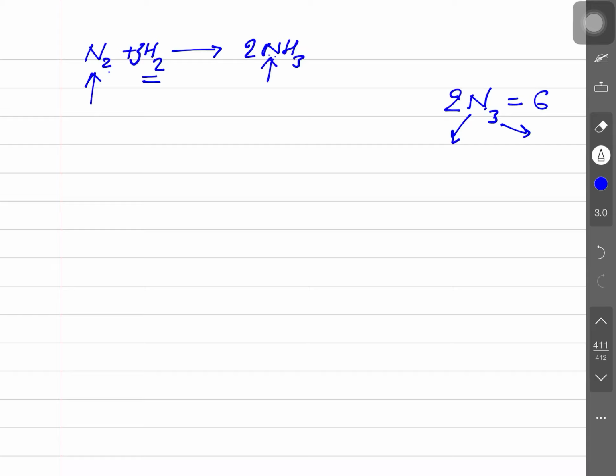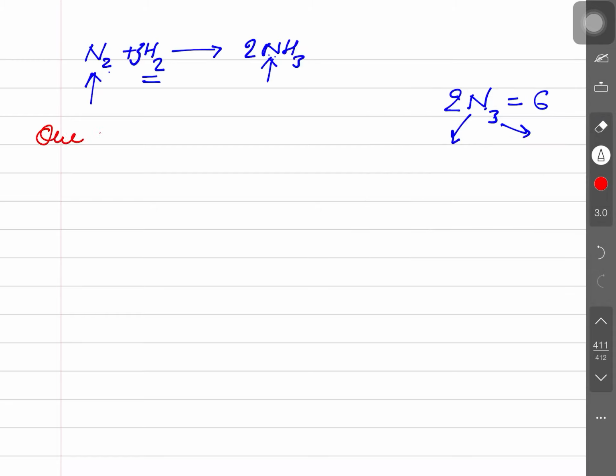In any chemical reaction, substance is neither created nor destroyed. Everybody understood? The activity we have done here with nitrogen combining with hydrogen is called balancing a chemical equation. A question now arises: what is balancing a chemical equation?